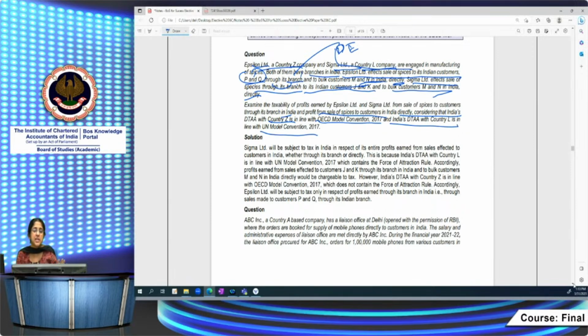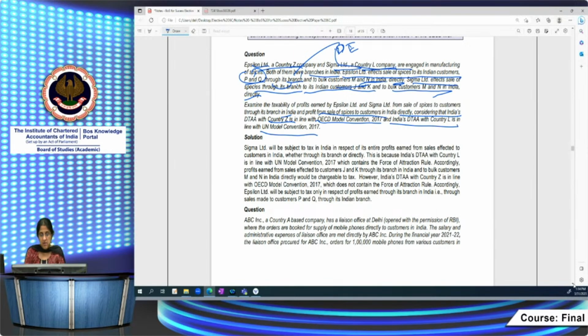So we can see now there are two countries, country Z and country L. Epsilon Limited is located in country Z, Sigma Limited is located in country L. Both of them are engaged in manufacture of spices. They both have a branch in India. They carry on business through the branch in India. In addition, they also sell similar goods, spices, to customers directly. India-country Z DTA is in line with OECD Model Convention. India-country L DTA is in line with UN Model Convention. So now they are asking you to examine the taxability of profits earned by Epsilon Limited and Sigma Limited from sale of spices to customers through branch and directly.